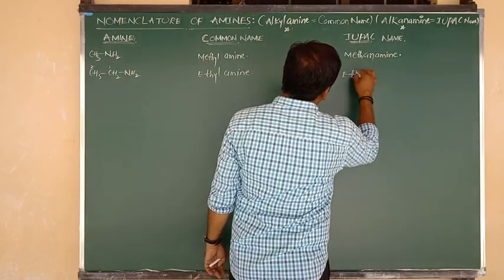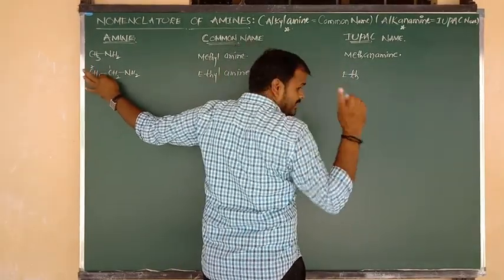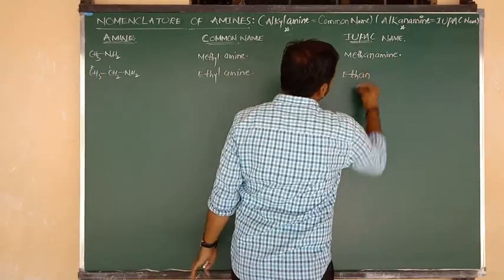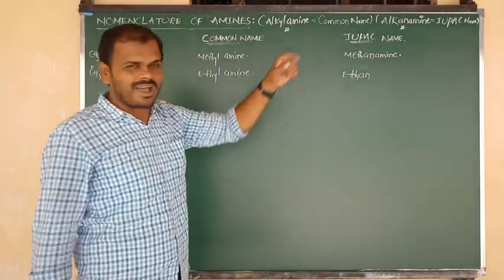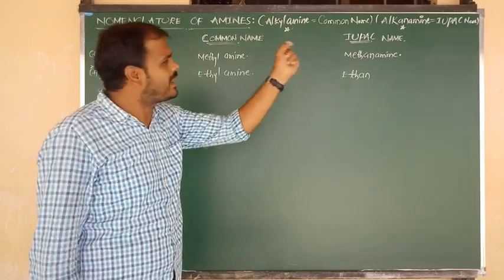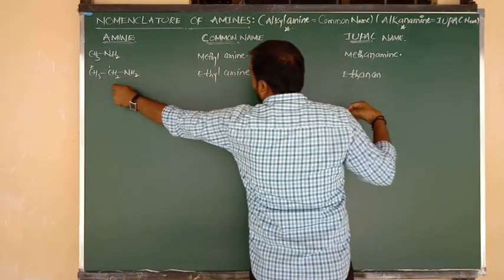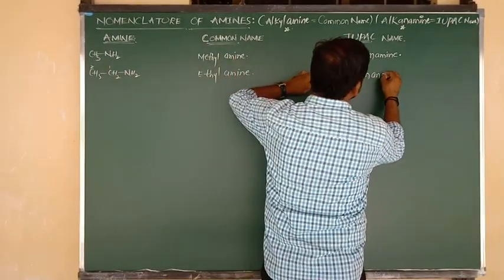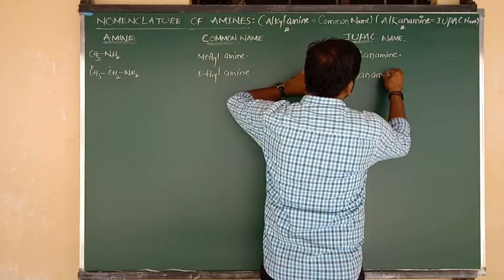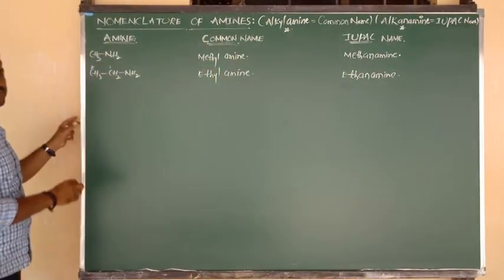The root word is eth. Between the two carbons, a single bond is present, so we can write ane. And what is the common name? The IUPAC name. What is the fundamental of the IUPAC name? Alkanamine. So two-carbon amine means we can say ethane, one amine, and also we can say ethanamine. If you want, you can write 1-ethanamine as you wish.